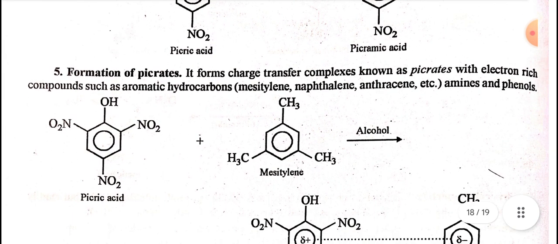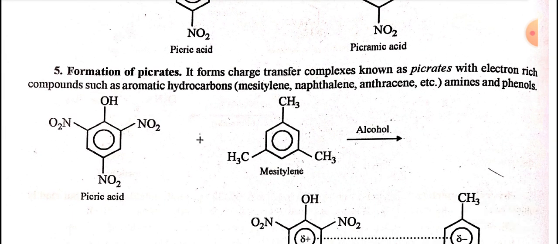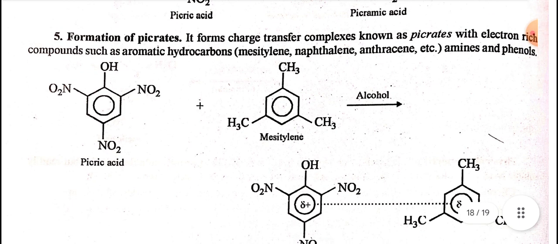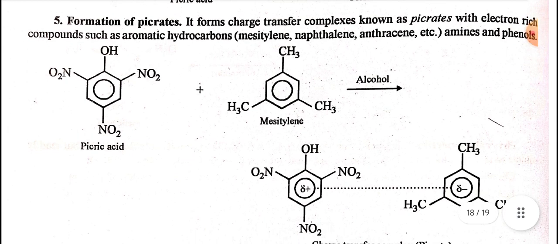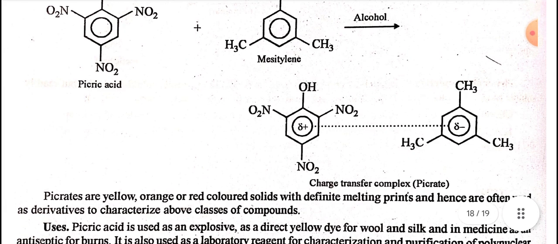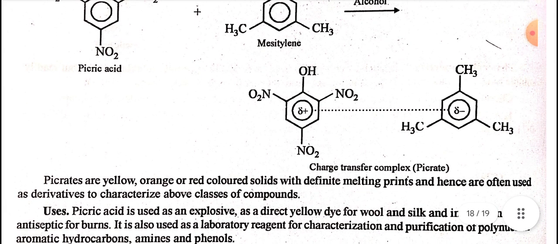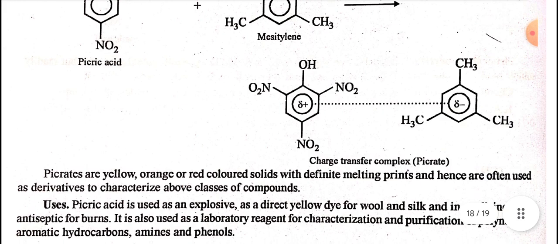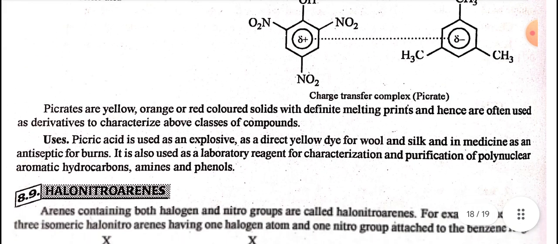Formation of picrates: it forms charge transfer complexes known as picrates with electron-rich compounds such as aromatic hydrocarbons, mesitylene, naphthalene, anthracene, amines, and phenols. Picric acid, when reacted with mesitylene, forms a charge transfer complex known as picrate in the presence of alcohol. Picrates are yellow, orange, or red colored solids with definite melting points and hence are often used as derivatives to characterize the above classes of compounds.